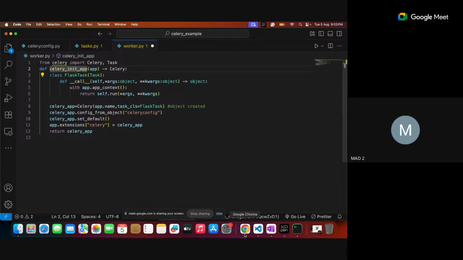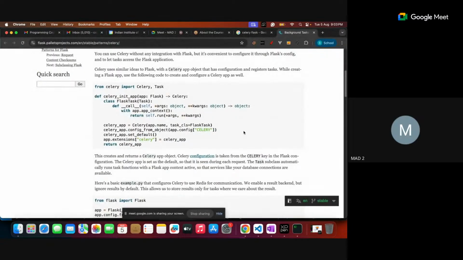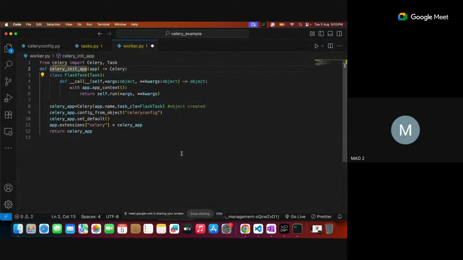This is just copied code from whatever documentation is there. This is the initial setup of Celery. Is it clear? Is it clear?